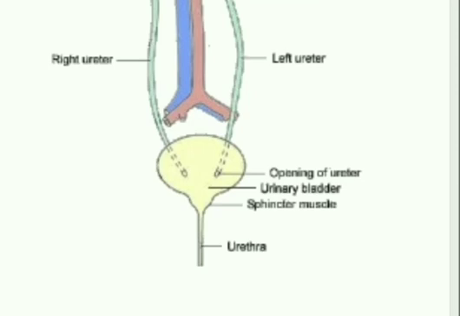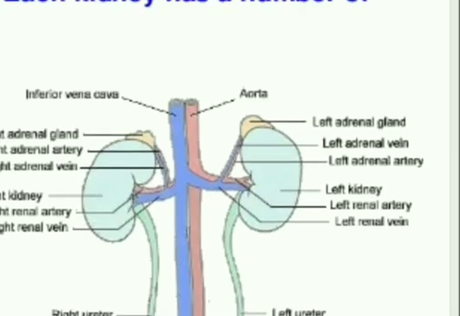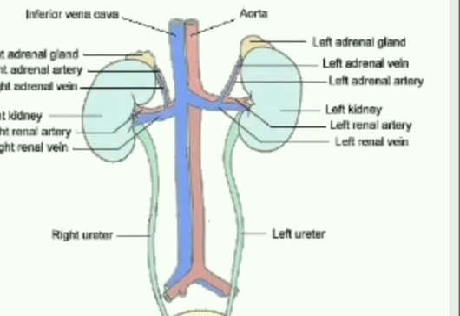And when you have the urge to urinate, then your body starts throwing out the urine from the point that is called the urethra. Okay, so it is very simple. You have to learn the two kidneys, and you can see here the inferior vena cava and aorta are also present, one containing pure blood and another containing impure blood, and that is filtered by the nephrons present in the kidney.